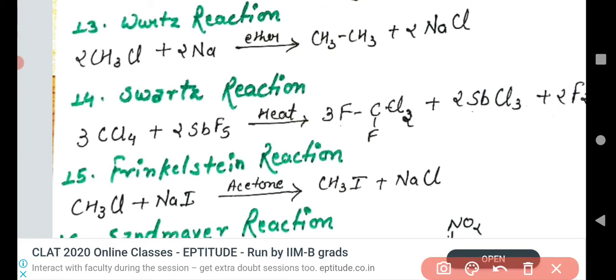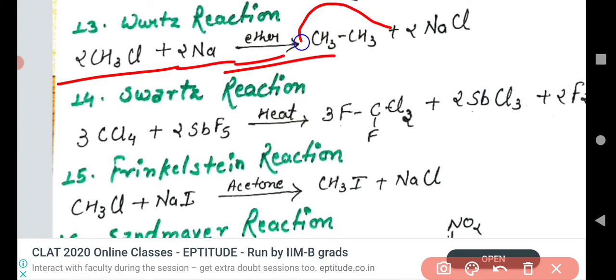Now we have to move on to the Wurtz reaction. What is happening in the Wurtz reaction? In the Wurtz reaction, an alkyl halide reacts with sodium metal in the presence of dry ether. We get an alkane with double the number of carbons. In this way we can prepare alkanes.